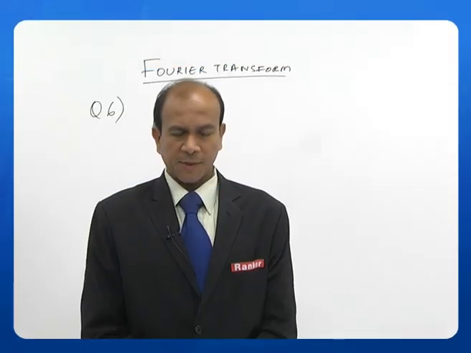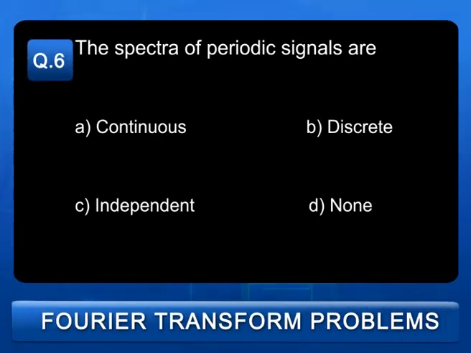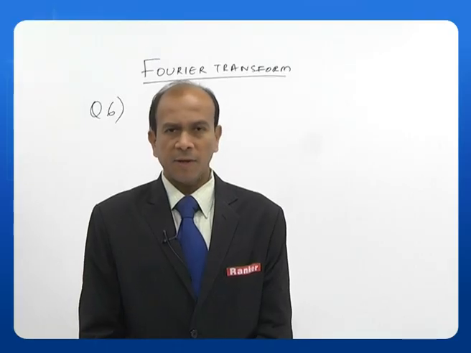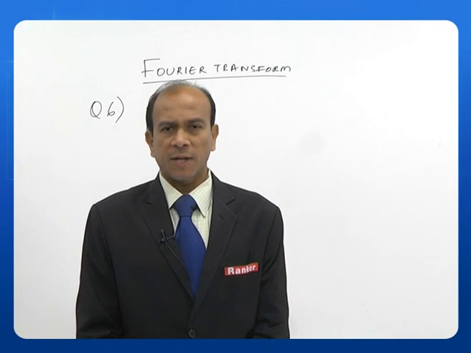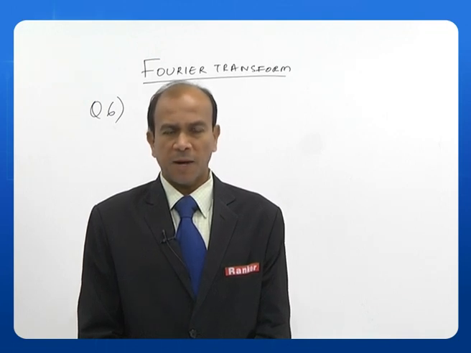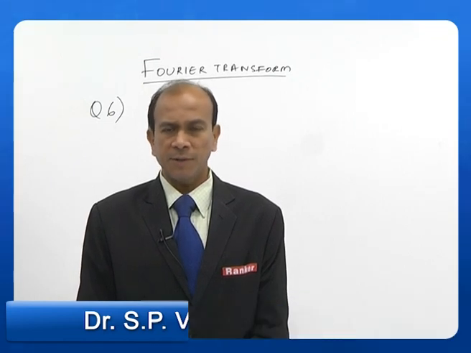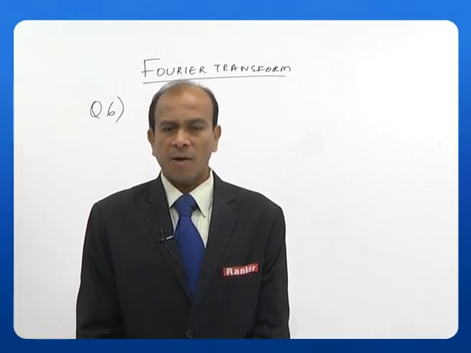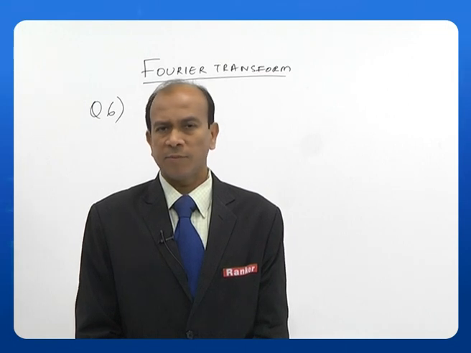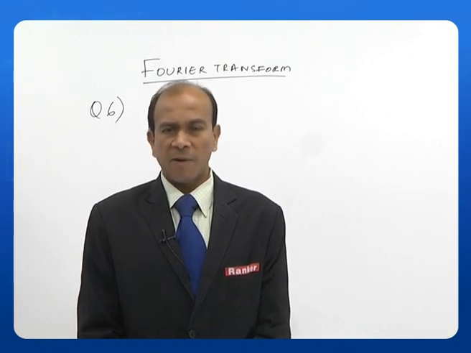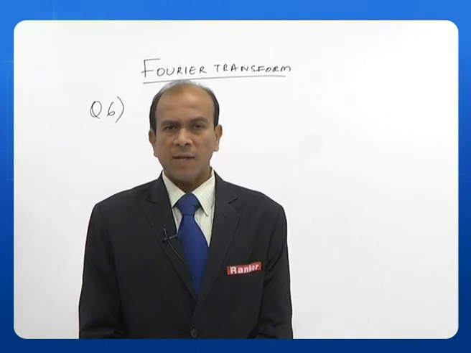Question number 6. The spectra of periodic signals are: A. continuous, B. discrete, C. independent, D. none. That means we have to find out what the Fourier transform of a periodic signal is, and identify whether that transformation is continuous or discrete, or independent of both. That means there are other factors which are dependent on this, and then none of the above. Let us see what the answer is.